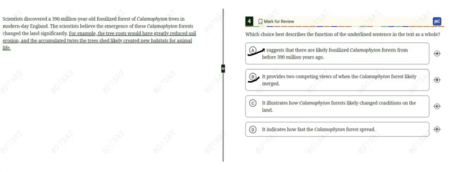Choice C says it illustrates how sea forests likely changed conditions on the land. So it is pretty close because it is telling us the likely effects of sea forests emergence. So yeah, C is pretty close. We can leave it. Now choice D, it indicates how fast the sea forest spread.